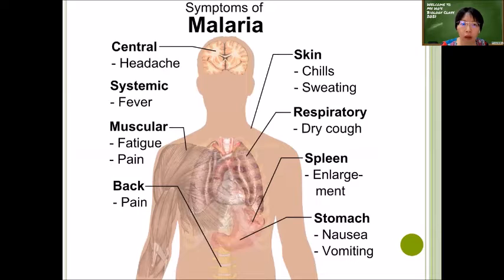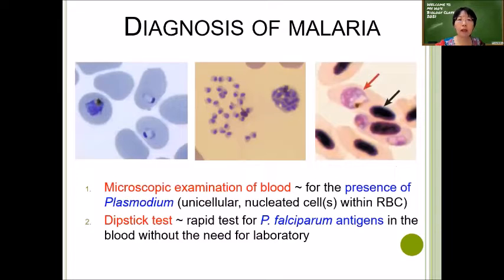Okay, so diagnosis of malaria, as you can see here, this is a blood smear, and inside the red blood cell, you can see a ring-shaped cell with a nucleus, right? And then these are the malaria cells that have been released from the red blood cells already. So this is another stage. And this is malaria cells that are still inside a red blood cell. You can see that the entire red blood cell is fully filled with malaria, right? And this is another stage, right? This is another stage here.